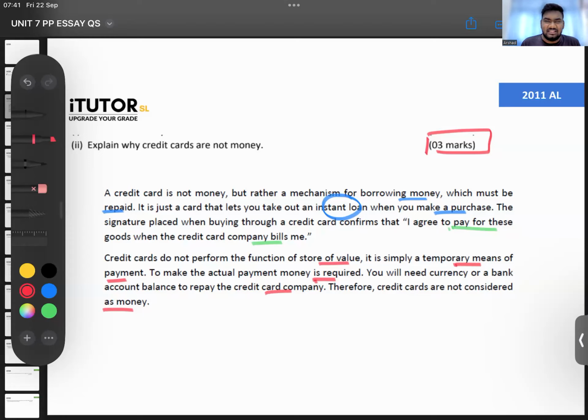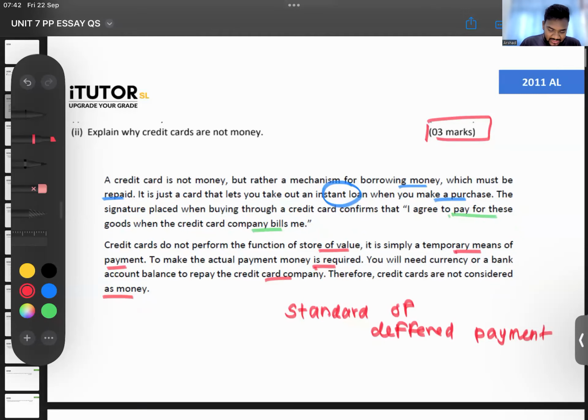Can we consider it? Yeah, you can say it's kind of like a standard of deferred payment. You can say that. You can say it functions as a standard of deferred payment. You swipe your card now and you pay for it later. You can give something like this. No problem. Okay. Going to question 3.